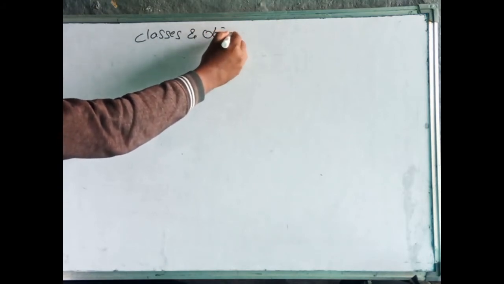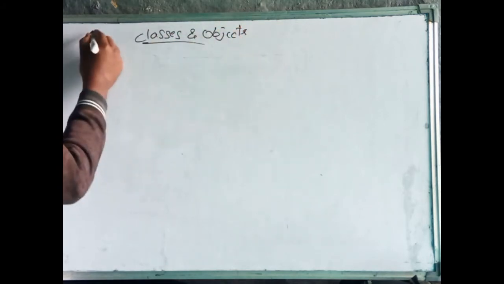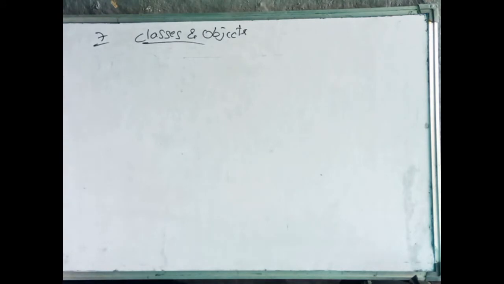Today we will discuss classes and objects. That is chapter 7, classes and objects.